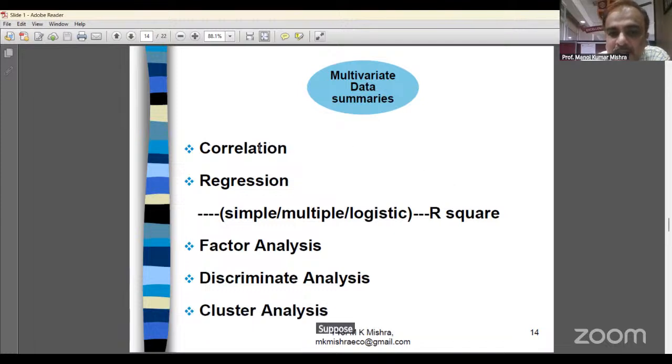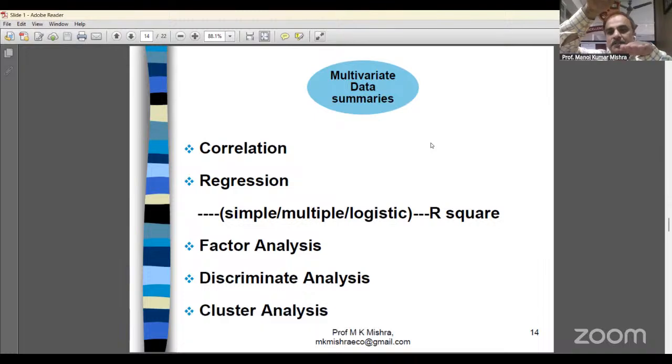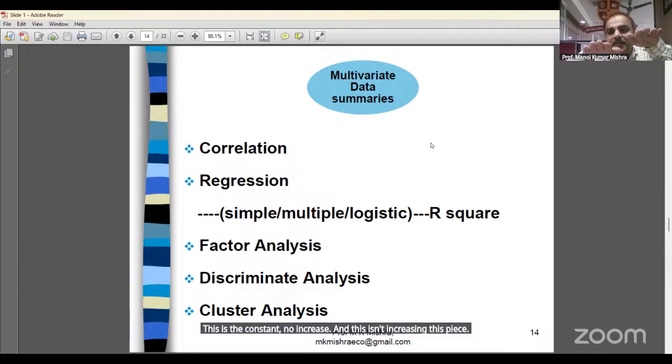Suppose in the case of correlation, R is equal to 0, which means the correlation is 0. Look here: one is constant, while the other is increasing or decreasing. There is no impact. Whether the other increases or decreases, this one stays constant.